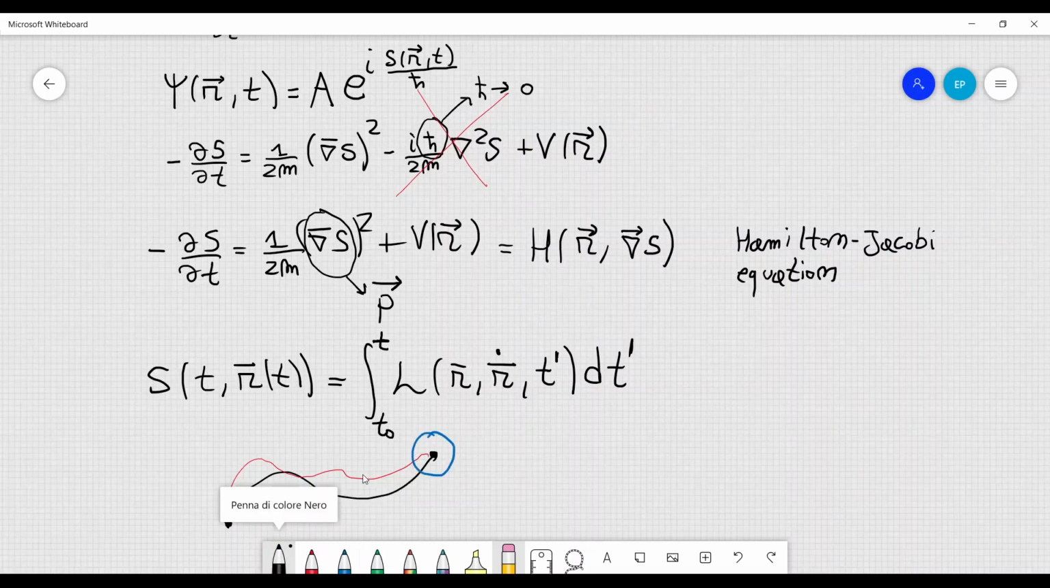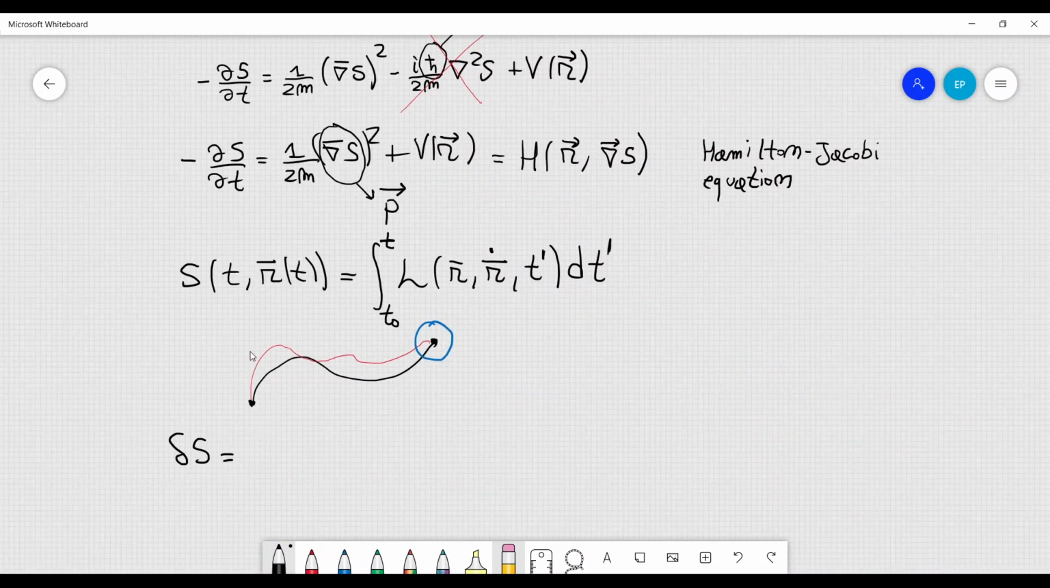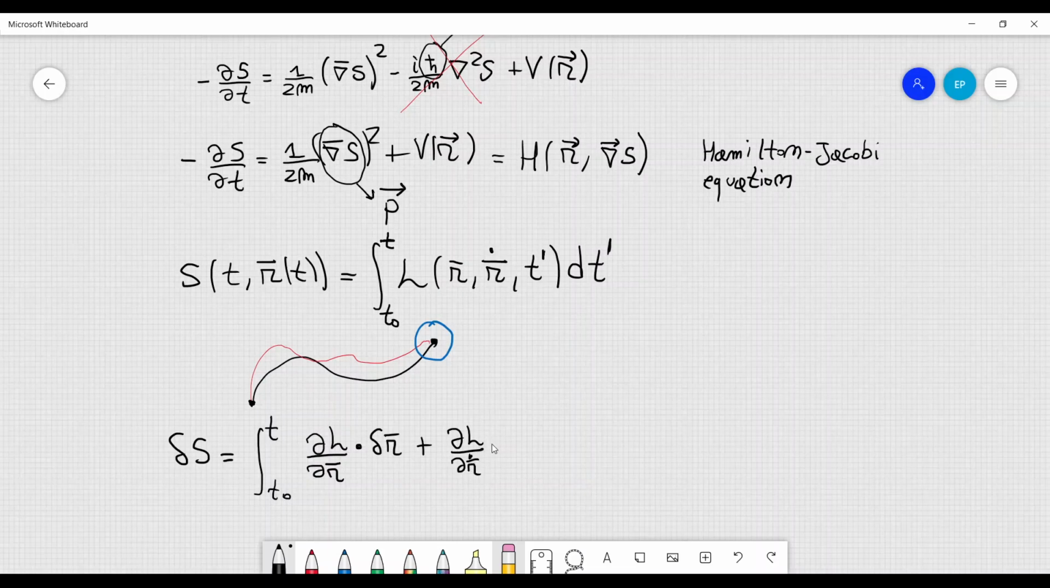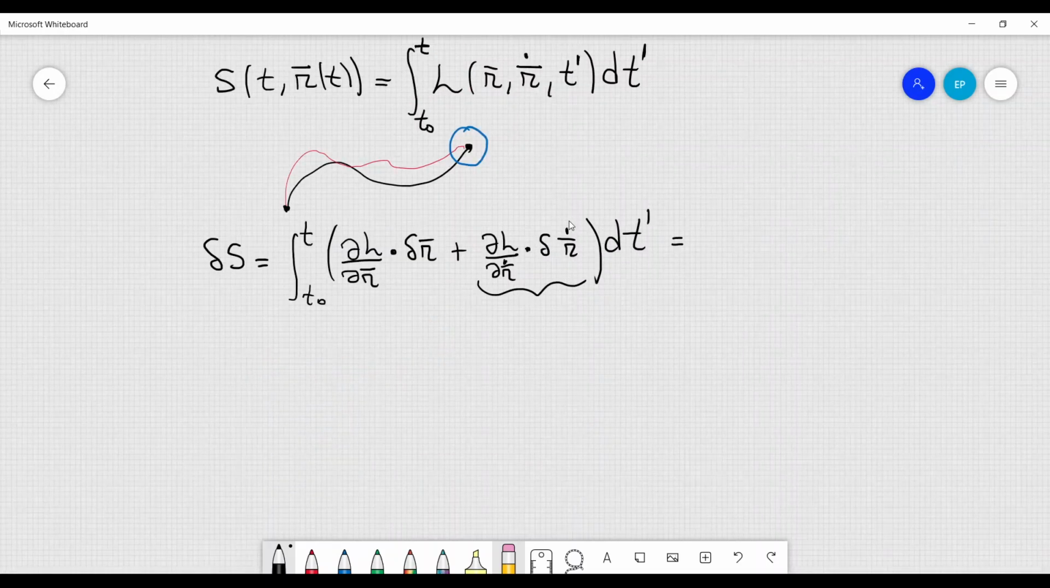So when we consider the variation of S, we have to vary the coordinates, so we have to vary r, but also the velocities, r dot. So what we find is the integral from t0 to t of the gradient of L, in this case I will write it like this, the gradient with respect to r, and then take the dot product with the variation of r, plus the gradient of L with respect to r dot, and take the dot product with the variation of r dot, multiplied by dt prime.